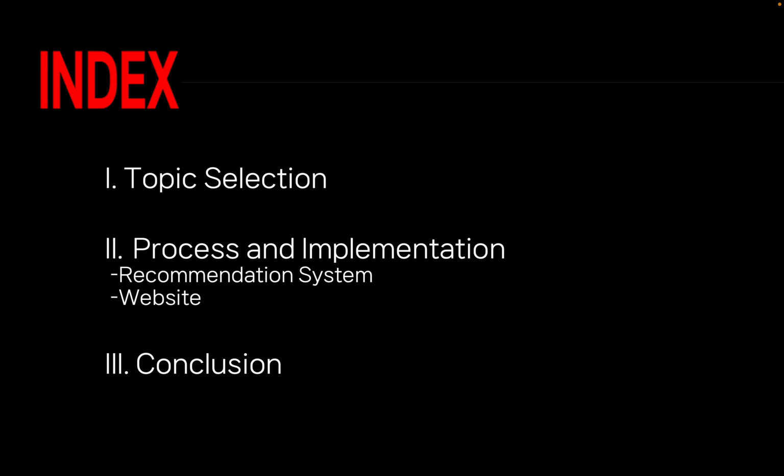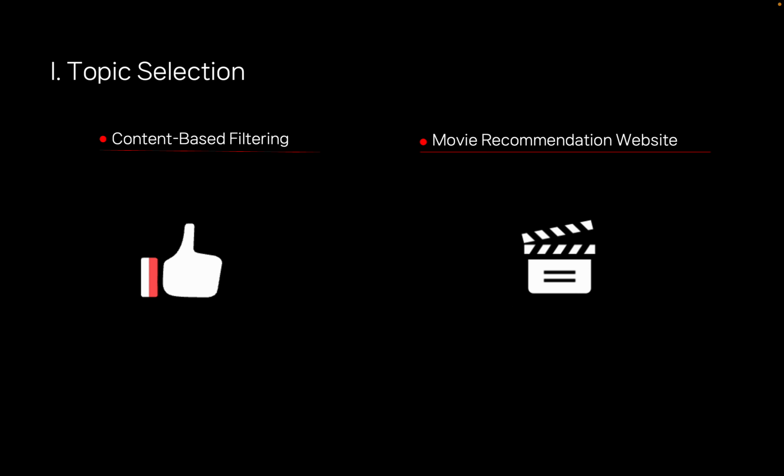Let me explain the contents of my presentation. This project is not about defining a problem or proposing a solution. Instead, I practiced using existing examples and papers. Since I like recommendation systems and movies, I chose this topic. The project has two main steps: building a content-based recommendation system and creating a website using Streamlit. Let me explain the process.